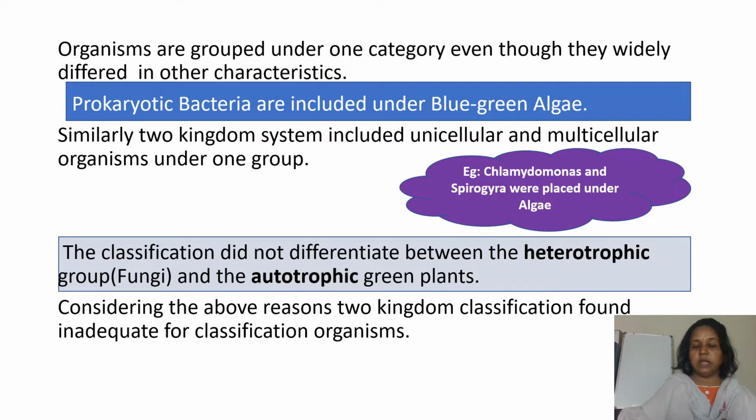Prokaryotic bacteria are included under blue-green algae. Similarly, the two kingdom classification included all unicellular and multicellular organisms under one group. For example, Chlamydomonas and Spirogyra were placed under algae. The classification did not differentiate between the heterotrophic group, that is fungi, and the autotrophic green plants. All these are included under plants, so he was not able to differentiate fungi among them. Considering these reasons, the two kingdom classification was found inadequate for classification of organisms.